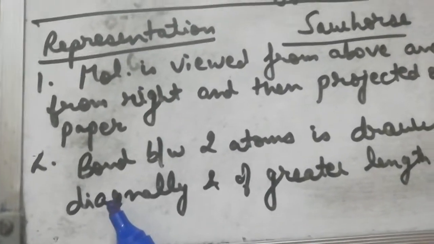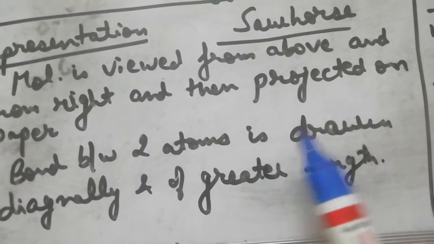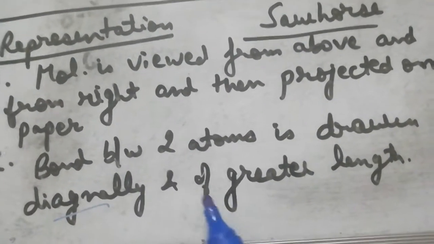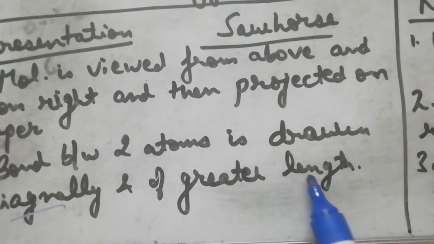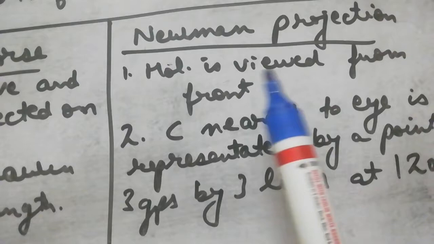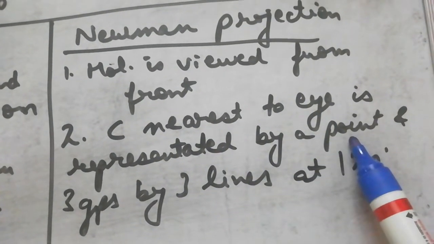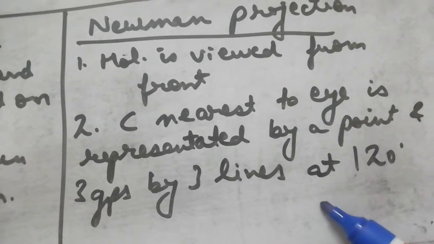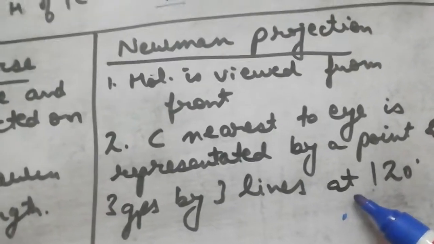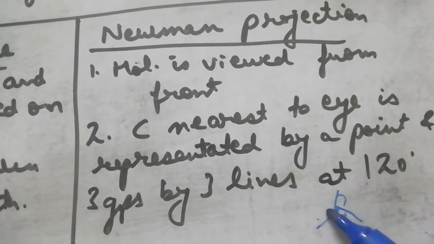A second point for Sawhorse projection is that the bond between the two atoms is drawn diagonally and of greater length than it actually is in the molecule. In Newman projection, the carbon nearest to the eye is represented by a point, and the three groups attached to the carbon are represented by three lines separated by an angle of 120 degrees.